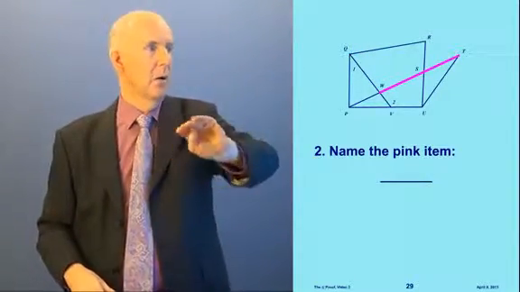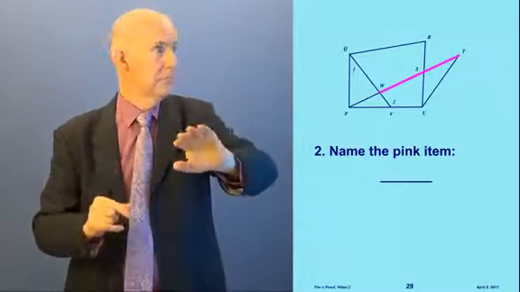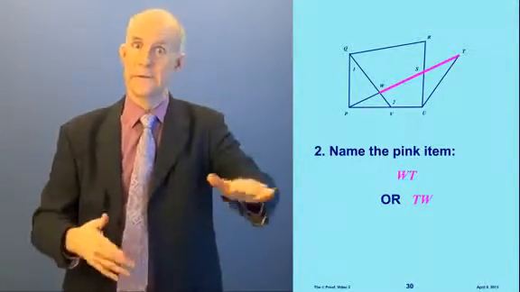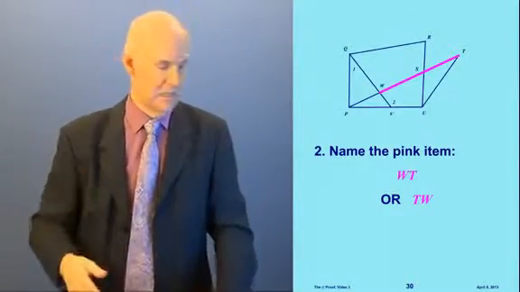Okay, name the pink item. What is this pink item? Well, it's a segment, right? And where does it go? It's from W to T. So what do we call it? WT, or we call it TW. Doesn't matter which way. Okay, very easy.